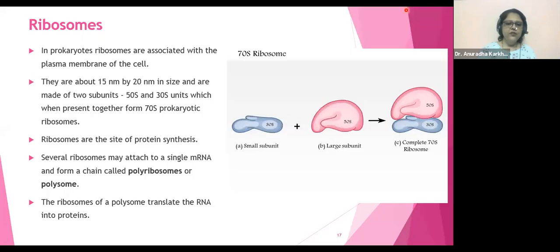Okay. The ribosomes of polysomes translates the RNA into protein. So the ribosomes, whatever number of ribosomes are sitting together, they will make proteins from this mRNA ka information. How they make proteins? Process in 12th standard. Okay.